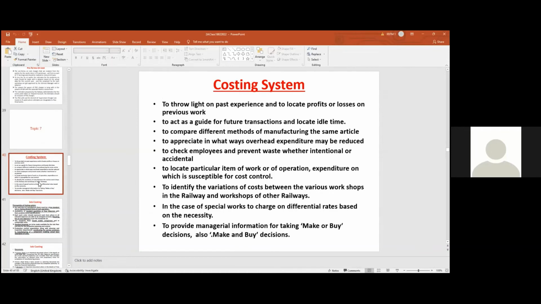To appreciate in what ways forward expenditure may be reduced, to check employees and prevent waste, to record particular items of work or operation expenditure on which is susceptible for cost control, to identify the variations in cost among the various workshops and also other zonal railway workshops. So to provide managerial information for make or buy decisions. This is the objective of the costing system.